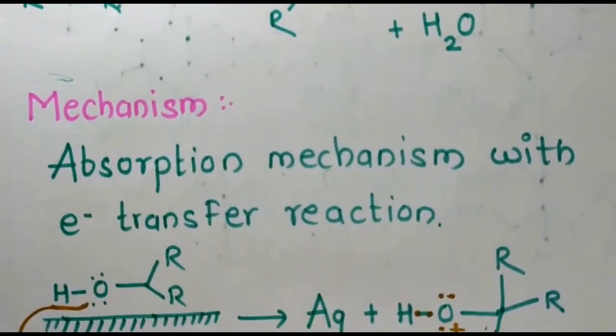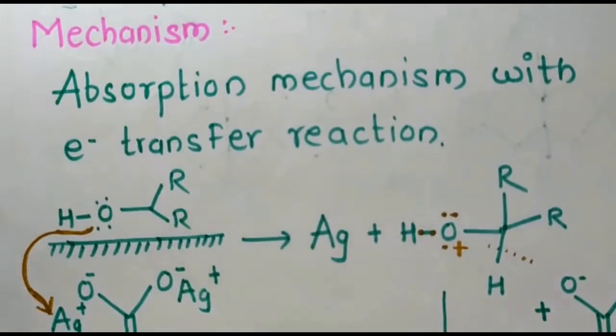The mechanism is an adsorption mechanism with an electron transfer reaction. In the case of manganese dioxide, the mechanism is only the adsorption mechanism, but here you can see that it is the adsorption mechanism with an electron transfer reaction. Now this is the surface of the silver carbonate, and here you can see that the alcohol group is present.